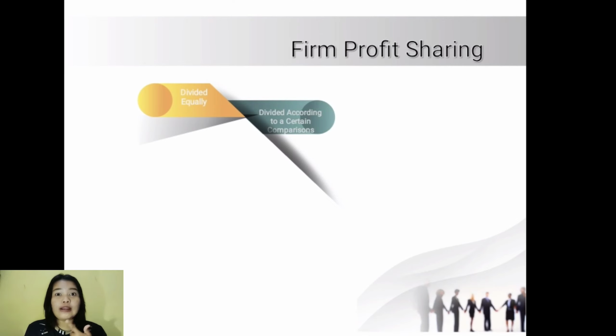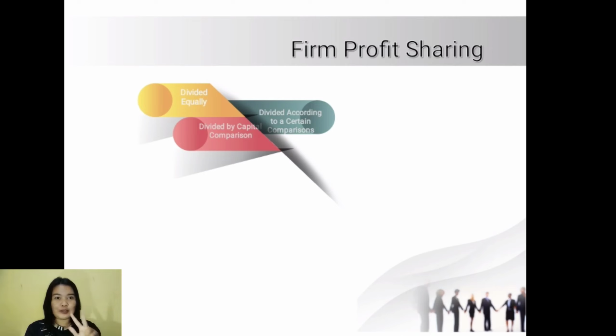Number 2. Divide it according to certain comparison. In this way, the profit or loss earned by the firm will be divided according to a certain ratio that has been agreed in the firm incorporation date. The records are income summary in debit, drawing list A in credit, drawing list B in credit.